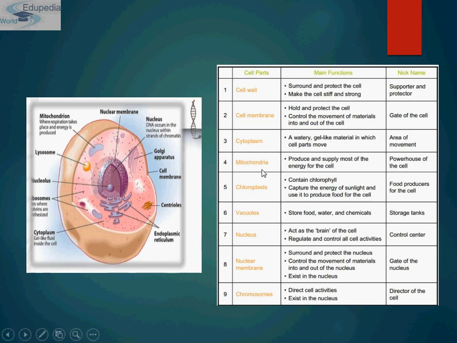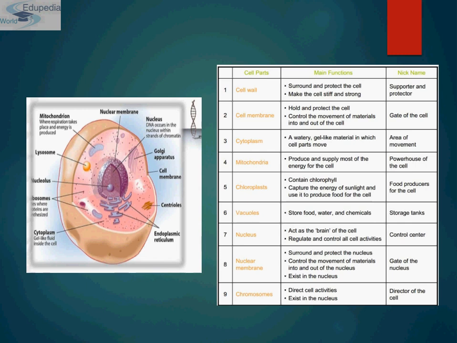Then comes mitochondria. Mitochondria provide energy to the cell for movement and for division of the cell, and mitochondria generate chemical energy similar to the type of energy you get from a battery. That is why it is also known as the powerhouse of the cell. Then comes chloroplast. Chloroplast contains chlorophyll, which is green in nature, and it captures the energy of sunlight and uses it to produce food for the cell. And that's why its nickname is food producers for the cell.